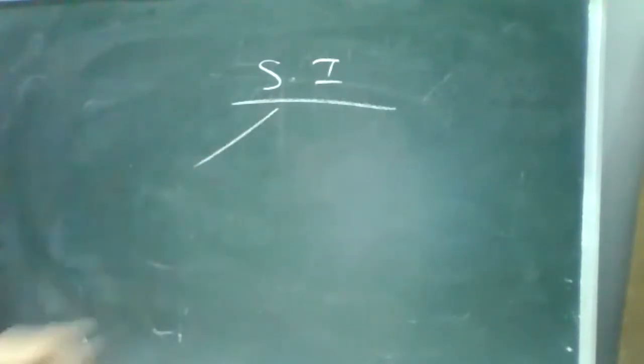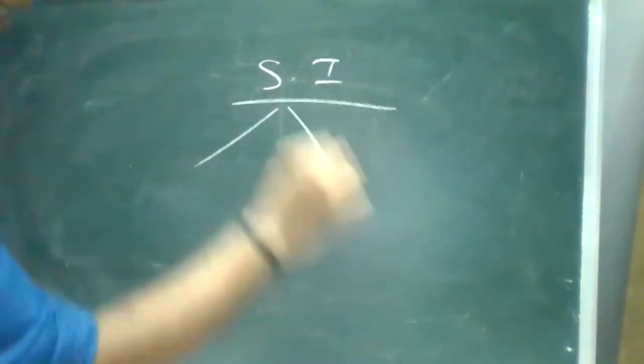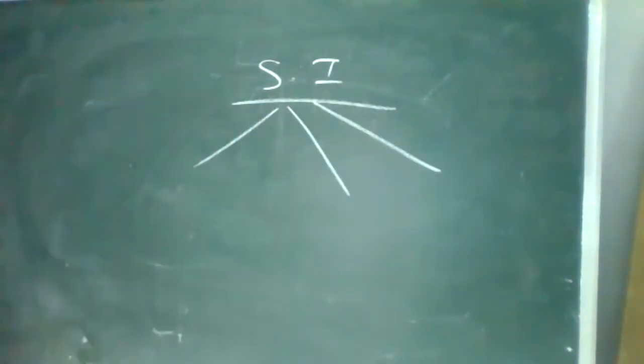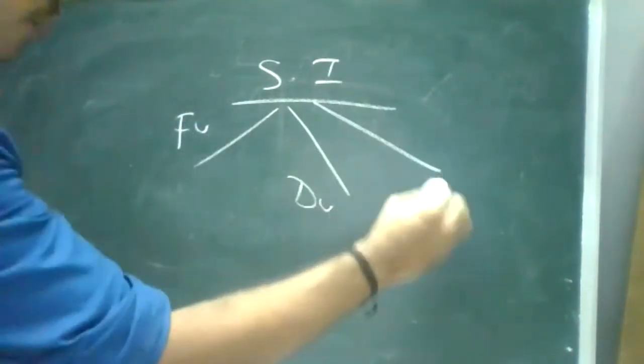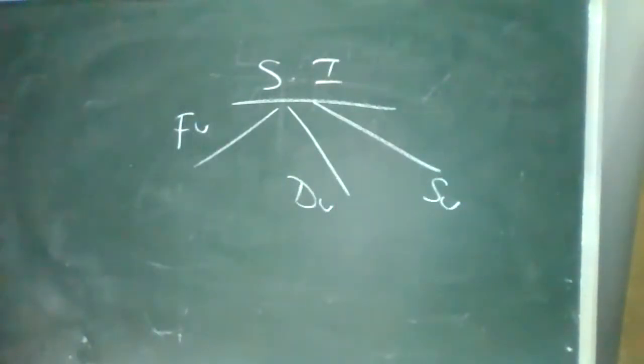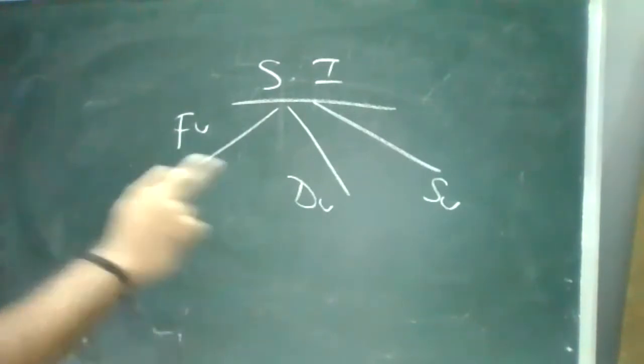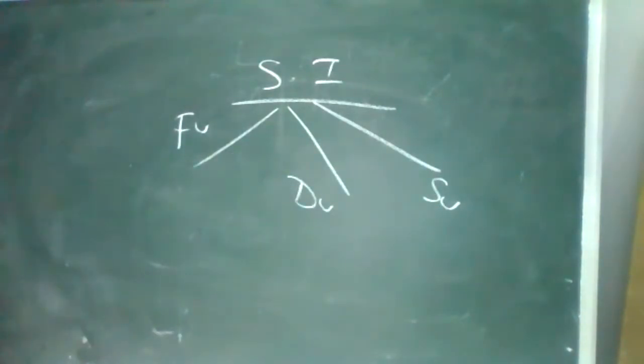How many types has it been split into? Do you know this? No, sir, I don't know. I've not heard of it. Okay, fine. Actually, as per our syllabus, it is split into three things: fundamental units, derived units, and supplementary units. You may have studied them. Fundamental, derived, and supplementary units.